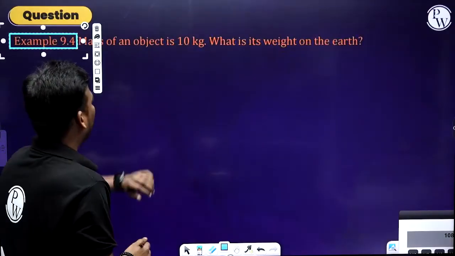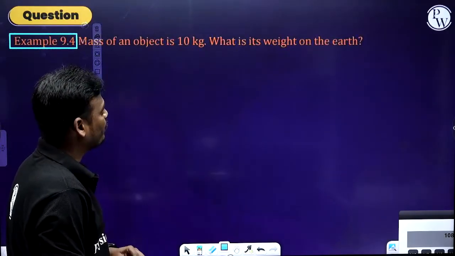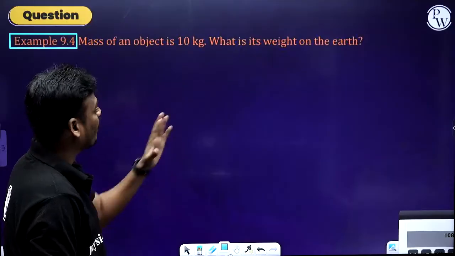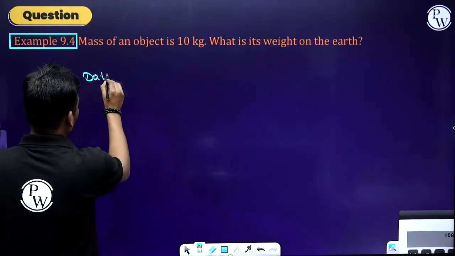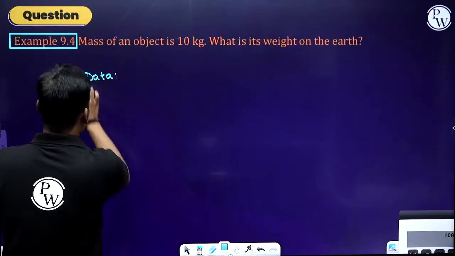Now let's move on to the next concept, that is question 9.4. The mass of an object is 10 kg. What is its weight on the Earth? Simple question. So the data, if you write the data,